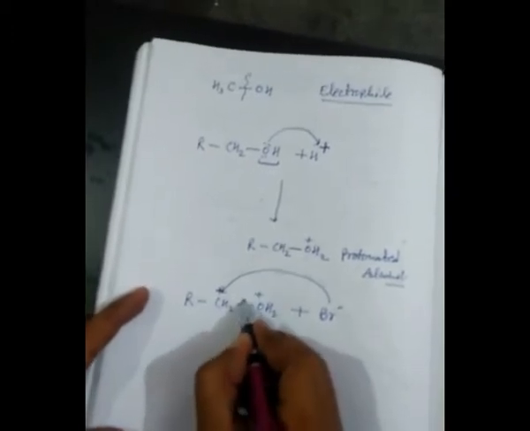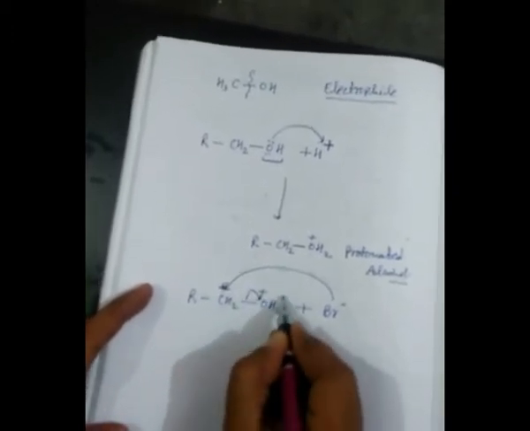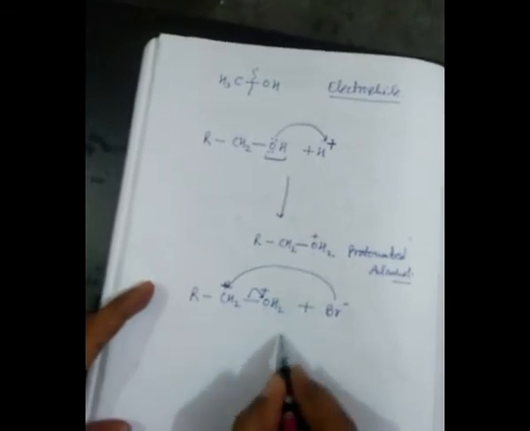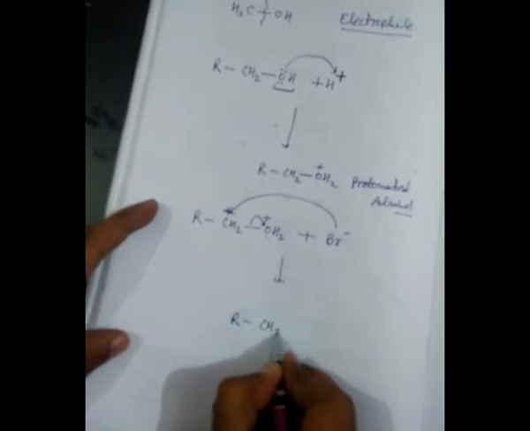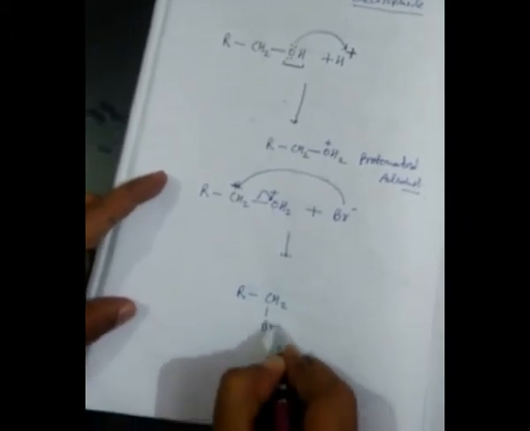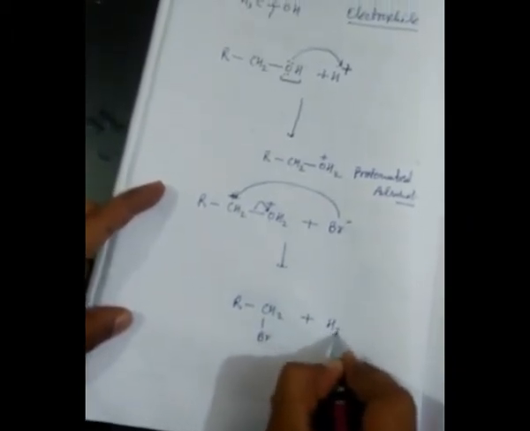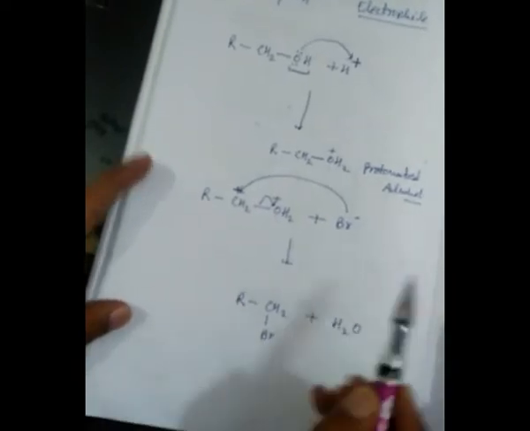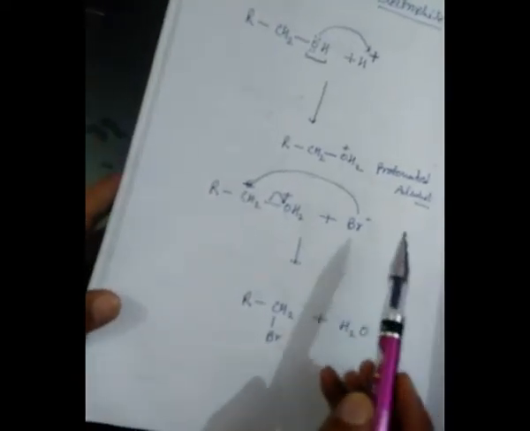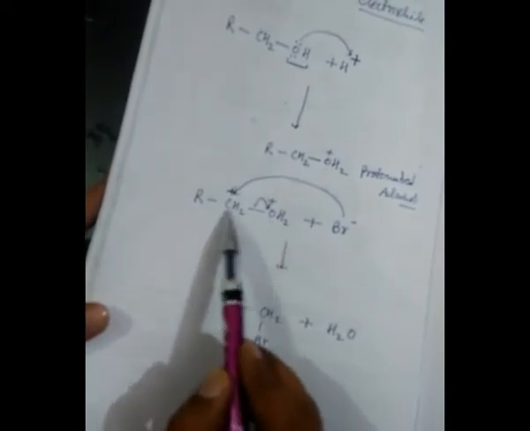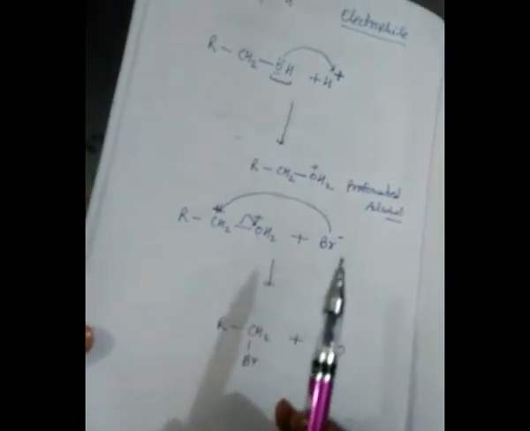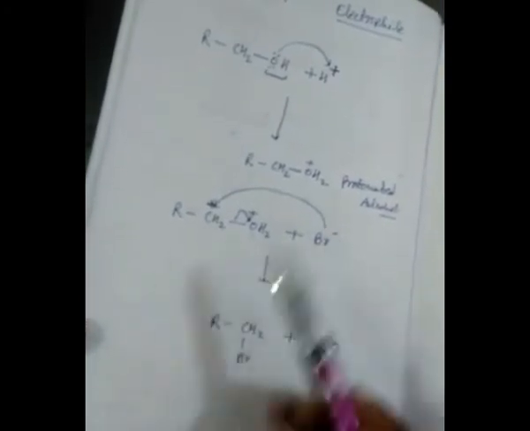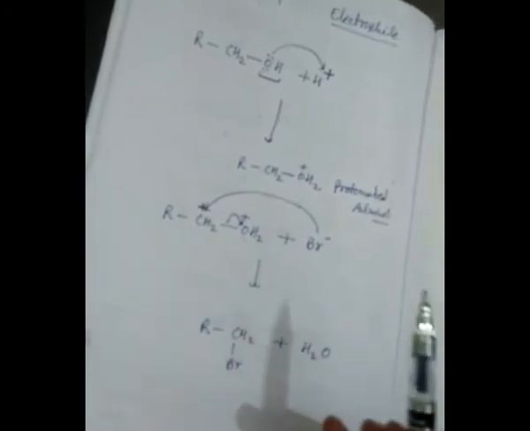So the bond will give the electron to this oxygen, and this H2O is going to split up from here, and we are getting R-CH2-Br, with Br attached here, plus H2O released out. That means in this condition the bond between carbon and oxygen is going to split up. So this is the second way of the reaction. I hope you have understood the example. I will discuss with you later in my next video.